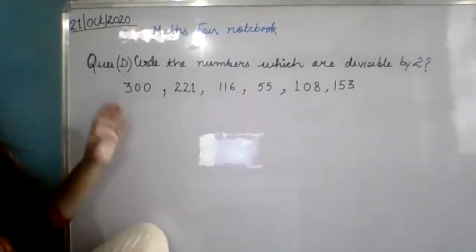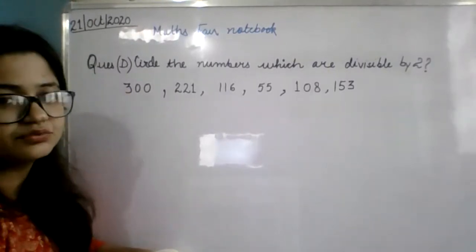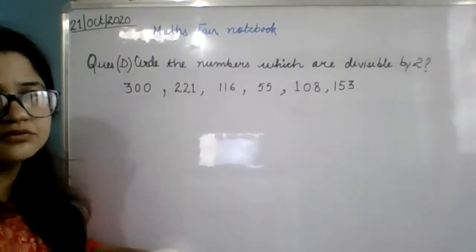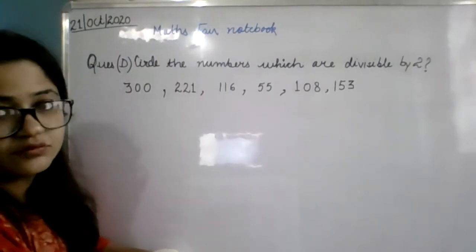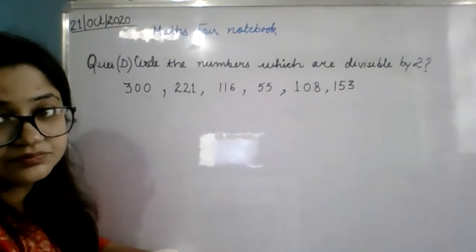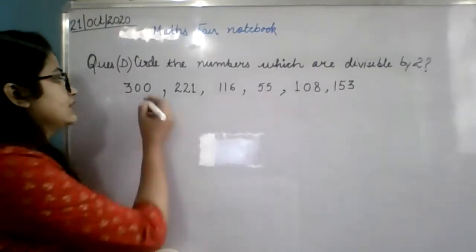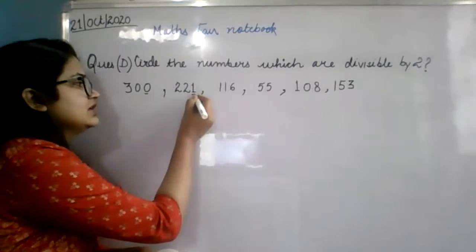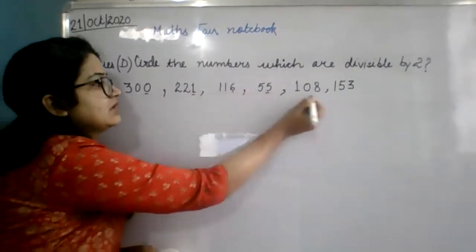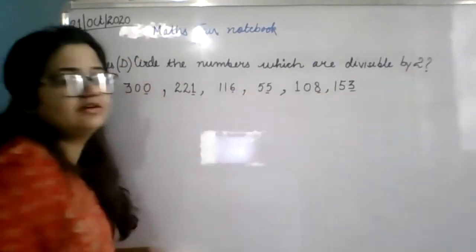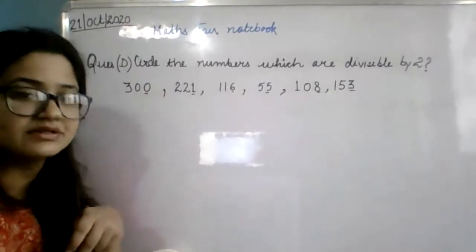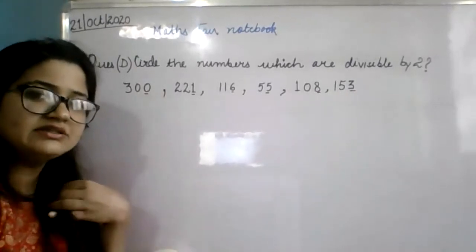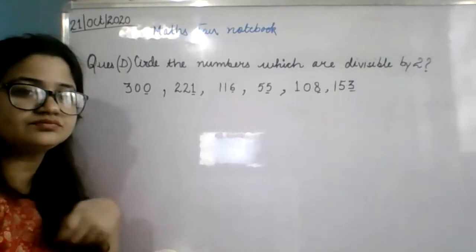Okay, so the thing is, circle the numbers which are divisible by 2. For divisibility of 2, what do you check? What do you check in the divisibility of 2? Ma'am, last digit should be even. So check the last digit in every one of them and circle the even numbers. Okay, that means they are divisible by 2.